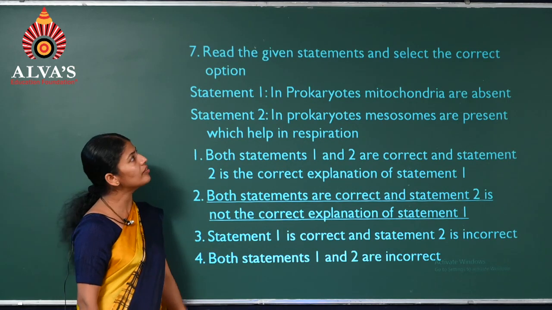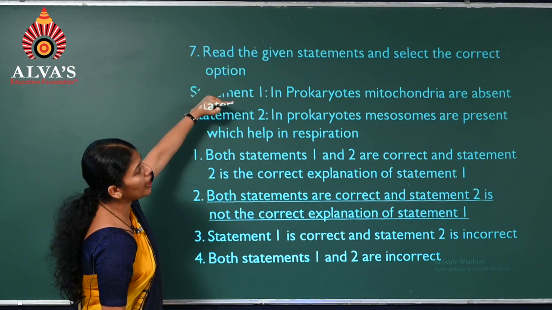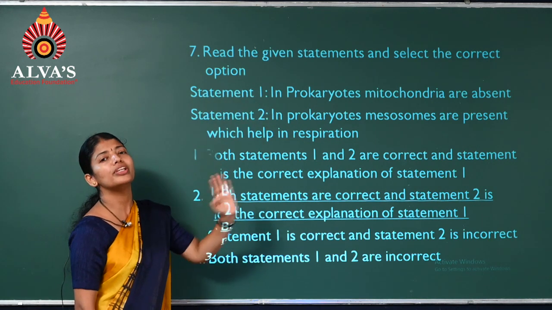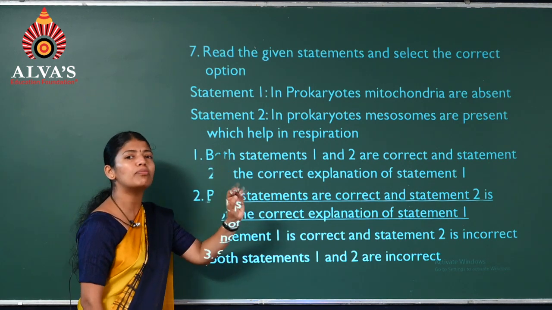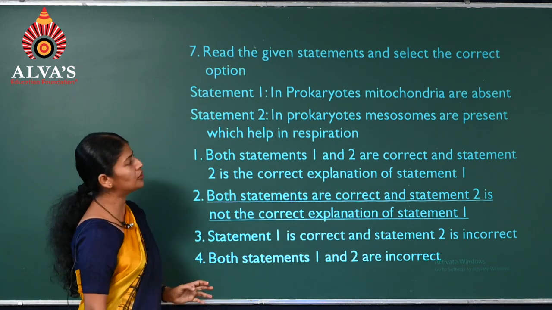Question number 7, we'll read the statements. First one, in prokaryotes, mitochondria are absent. Absolutely right, because they don't have any kind of membrane-bound organelles. So the first statement is correct.